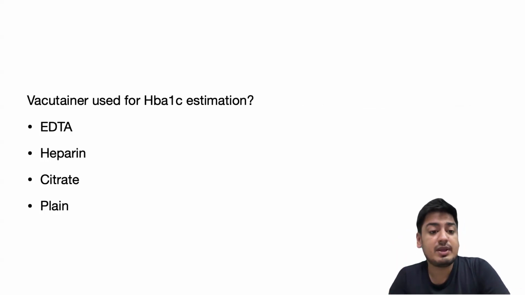Vacutainer used for HbA1c estimation. So it's a very commonly asked question. And also, if you have worked during your internship, you will know that the HbA1c sample we send in a purple vial, which is the EDTA vial. Okay.